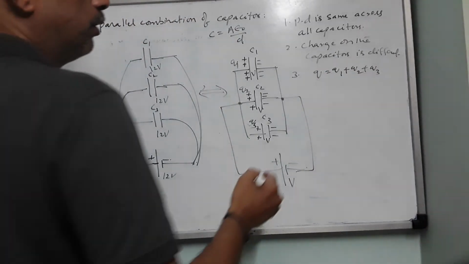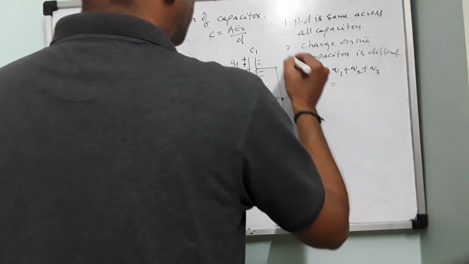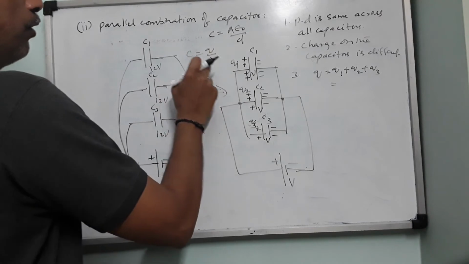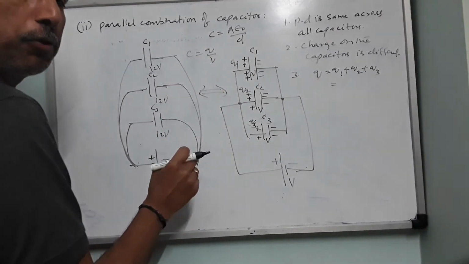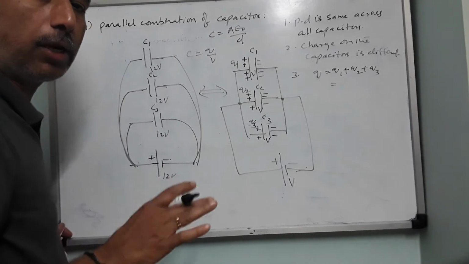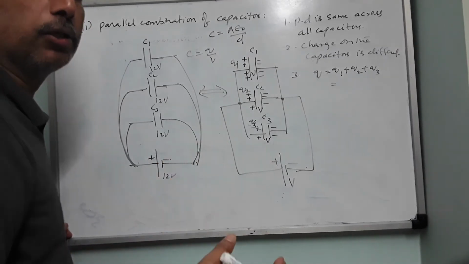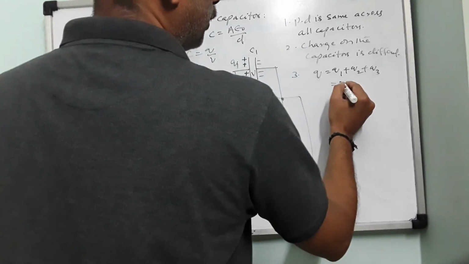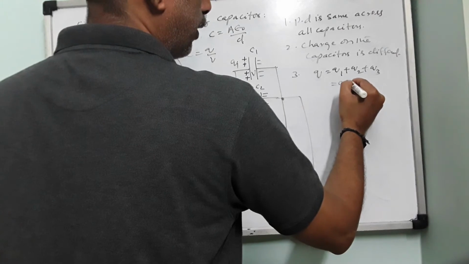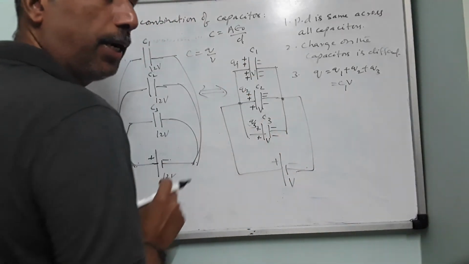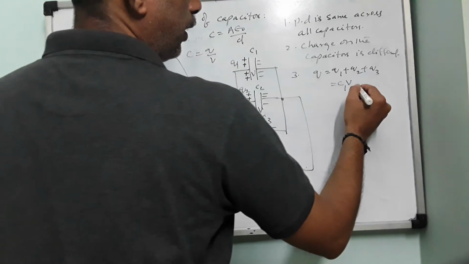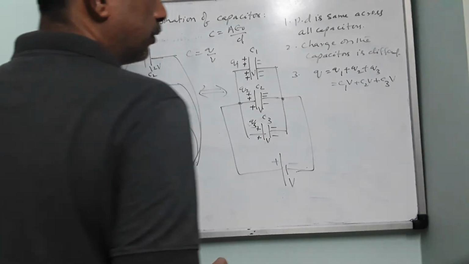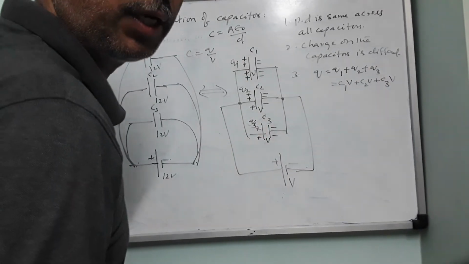Okay, so now you have the equation C equals Q by V, therefore Q equals C into V. You remember how many times we are using this equation. There are some basic equations in electrostatics which we are repeatedly using. At least you should remember them. So Q is nothing but C into V. So C1 into, shall I write V1? No need, because every plate has the same potential difference. So C1V plus C2V plus C3V. As the potential difference is the same, V1, V2, V3 need not be written.